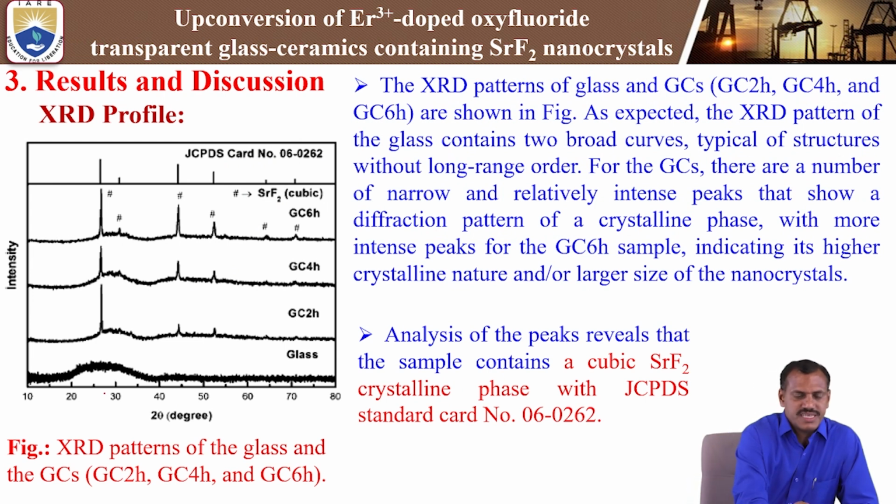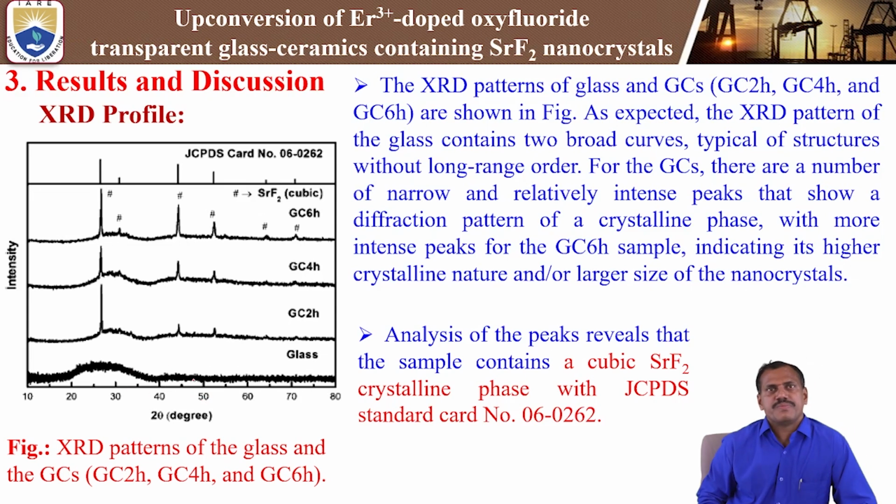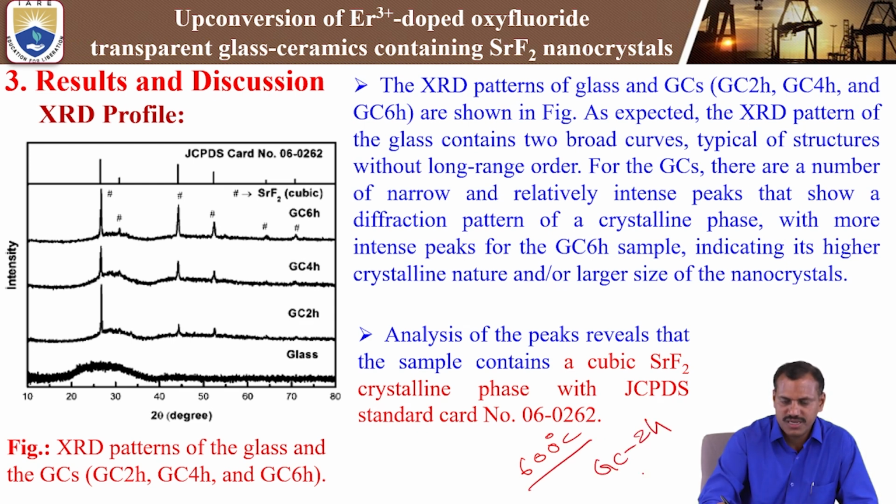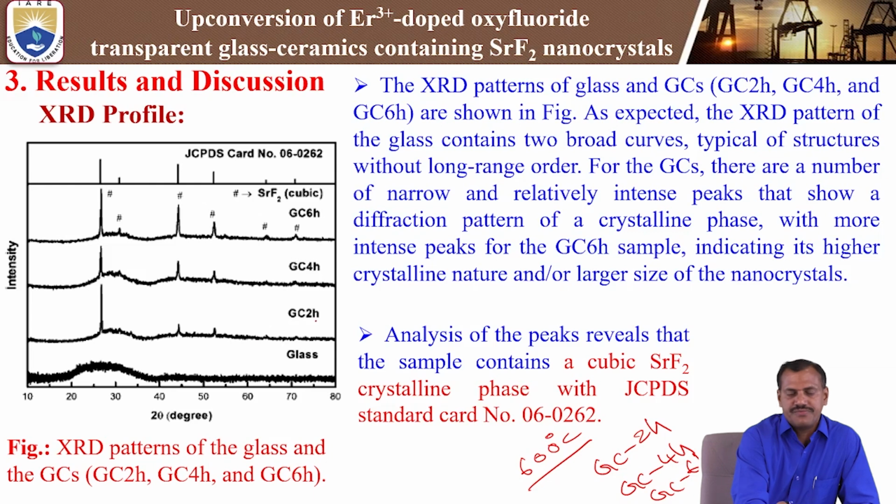In the XRD profile, the completely glass material shows a broad diffraction peak. This shows that the prepared glass sample has a glassy nature. After that, for the glass ceramics at 600 degrees centigrade, we heat for 2 hours, that is GC 2 hours, then GC 4 hours, and GC 6 hours. So for each sample, the nucleation process is done at 600 degrees centigrade for 2 hours, 4 hours and 6 hours.